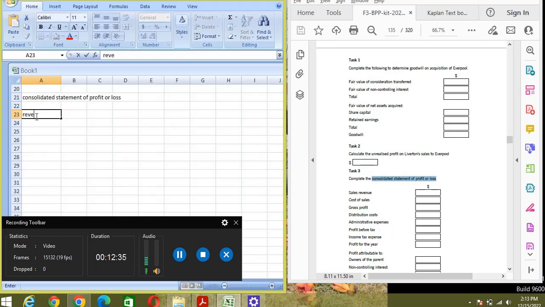Okay, so revenue first, then we have cost of sales. I will write in shortcut, okay? Just try to understand. Gross profit. Because in the exam, you are already given the format, you just need to put in the values. You don't need to prepare all this kind of format. It's already ready-made in the exam. So, this means distribution cost, and administrative expense, PBT, profit before tax.